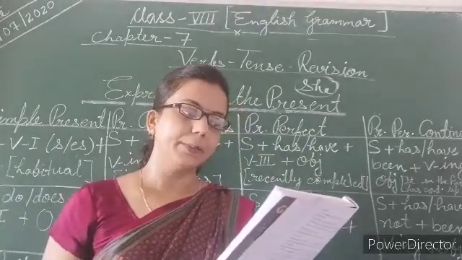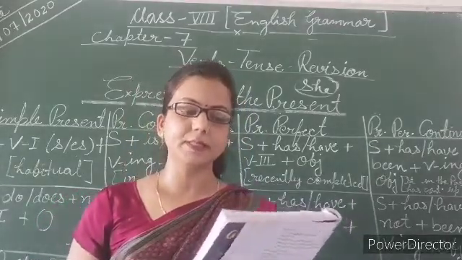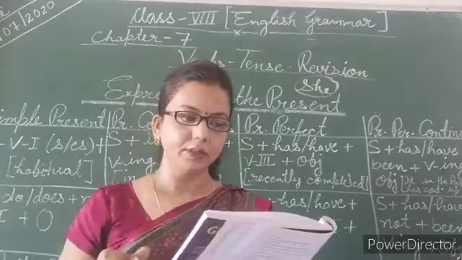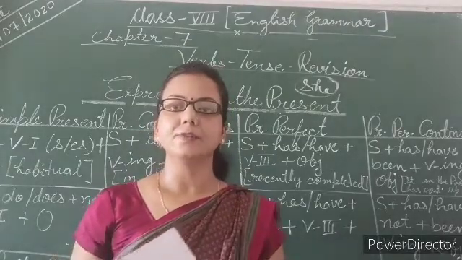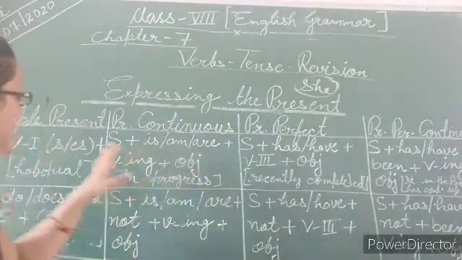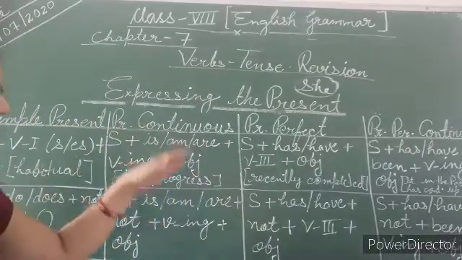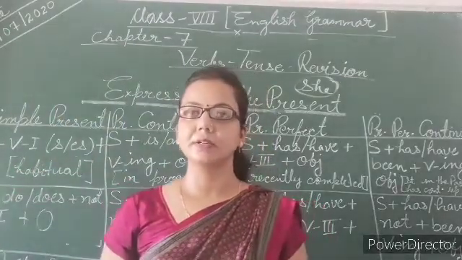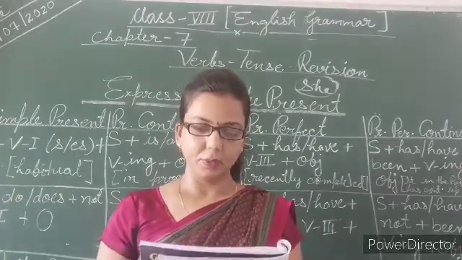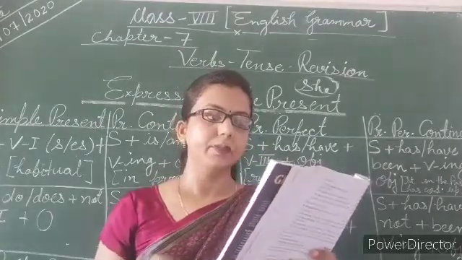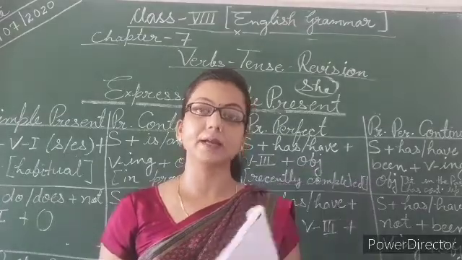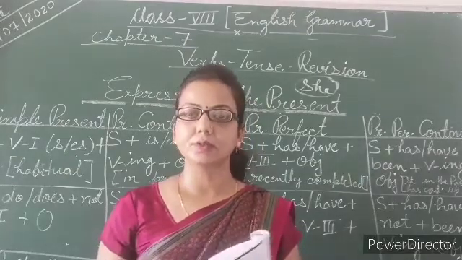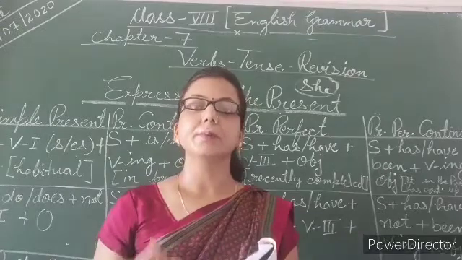Exercise 8. Fill in the blanks with suitable present forms of the verbs in the bracket. In the bracket, the verb forms are given, so you just need to put the present form. Present form means whether it must be simple present, present continuous, present perfect or present perfect continuous. So it will depend upon the situation given in your sentence. So have a look: we dash shift, just 2 months back. Situation that is already done. So here we need to use perfect.